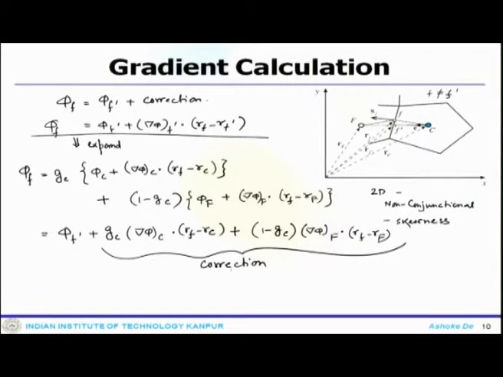Now, what happens here is that Gc strongly depends on f prime, which indicates that the improved estimation of the gradient can be obtained through some iterative process, because Gc cannot be evaluated in an algebraic fashion. So, that is why there is a dependency on the location of f prime.